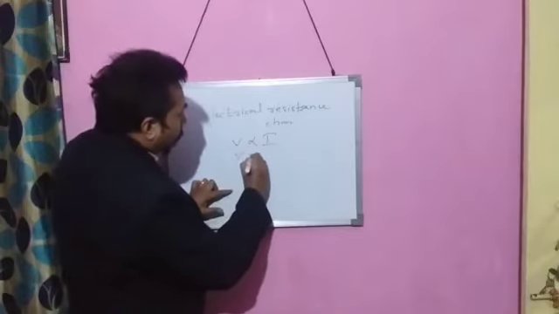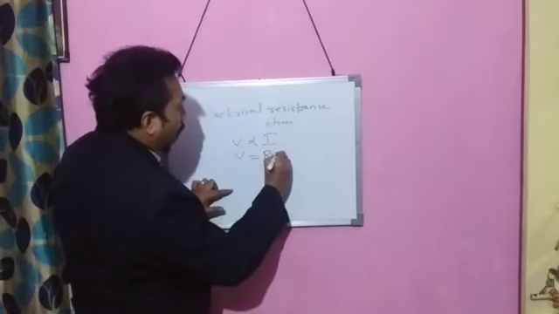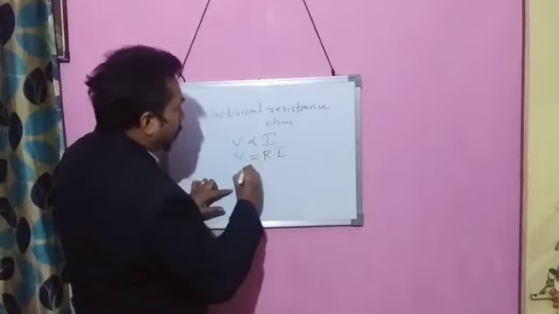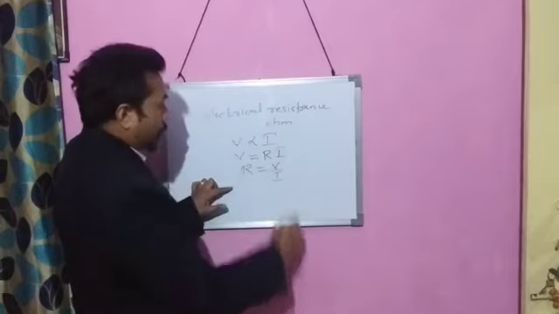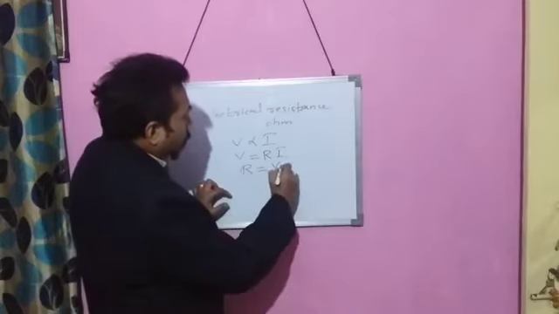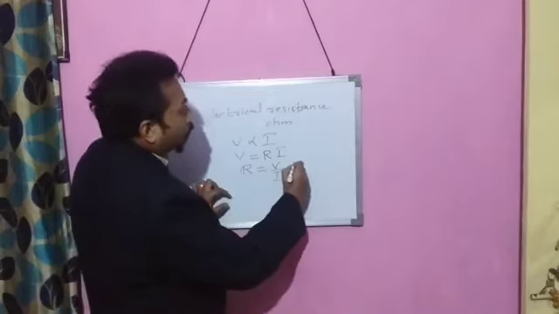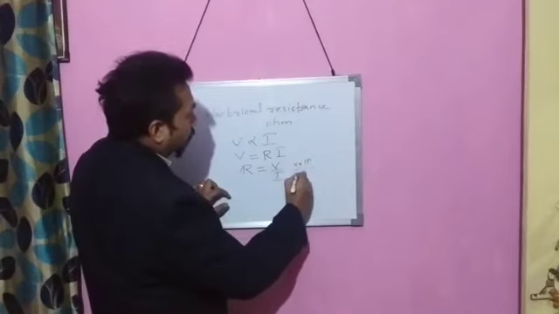For removing this proportionality sign, we can multiply with a constant. That constant is taken as R. So V is equal to R into I. If we make R the subject, then R is equal to V upon I. The unit of resistance is ohm, the unit of potential difference is volt, and the unit of current is ampere.